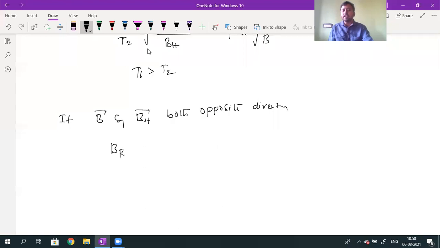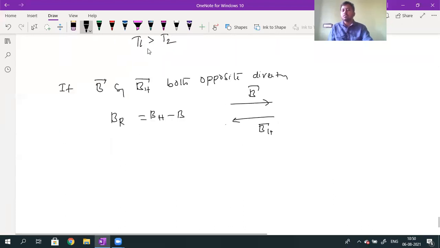If B bar is applied like this and BH bar is applied like this, the BR value will be given by either B minus BH or BH minus B. Whenever BH is greater than B, it is BH minus B; otherwise B minus BH.